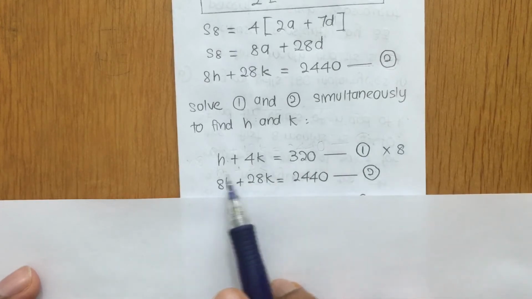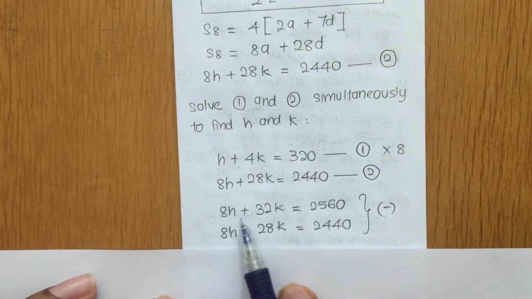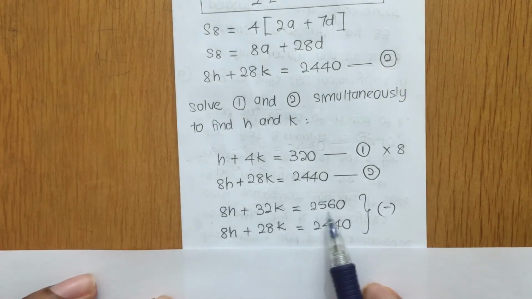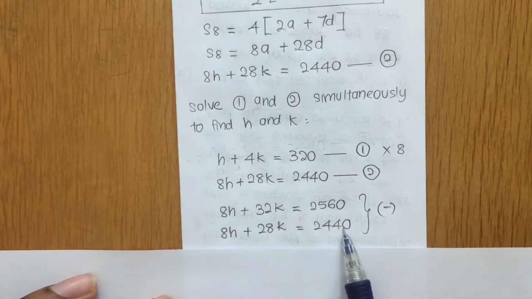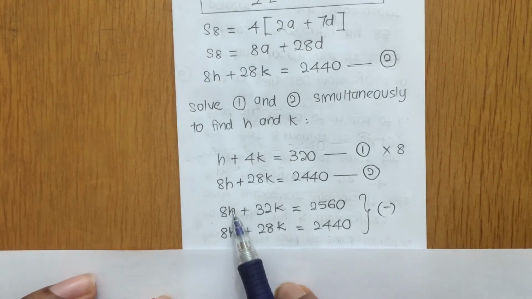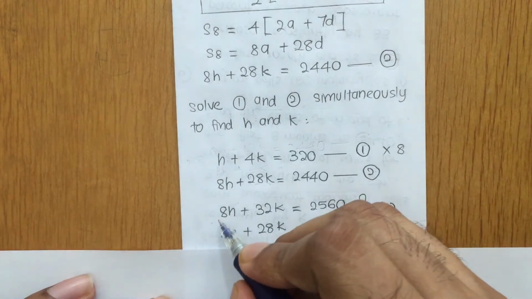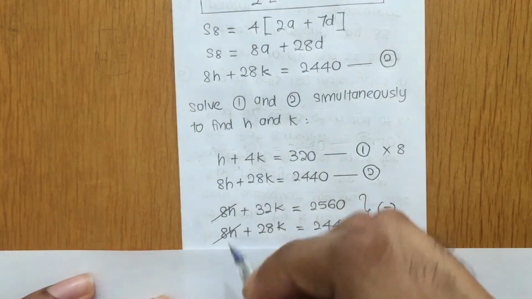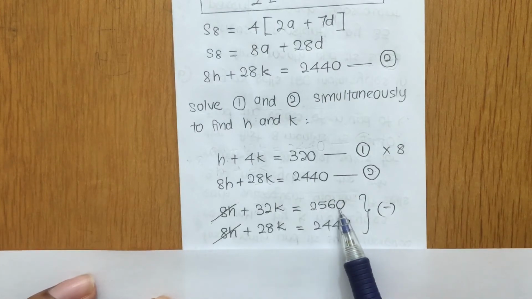So when you times the whole equation 1 by 8, you should get 8h plus 32k is equal to 2560, and 8h plus 28k is equal to 2440. So this is your second equation. So 8h and 8h we can cancel out by subtracting equation 2 from equation 1. From here, 32k minus 28k, you get 4k. 2560 minus 2440, you subtract them, you should get 120.